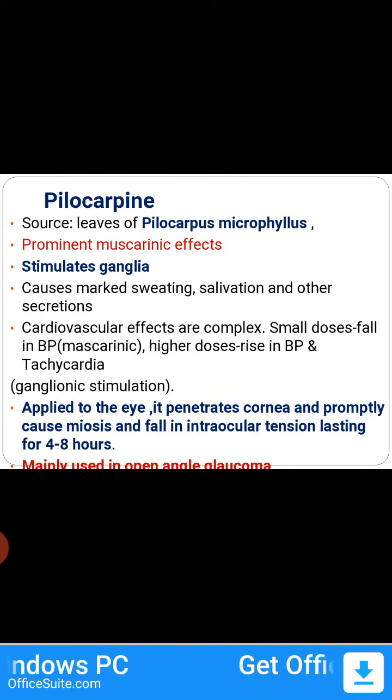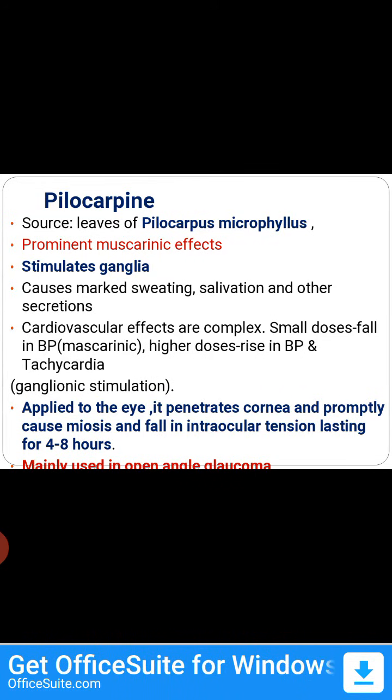Pilocarpine: maybe physiotherapy students may get one 5-mark question on this. The source is the leaves of Pilocarpus microphyllus. The plant name is Pilocarpus microphyllus. It has only a muscarinic effect. It stimulates ganglia, causes sweating, salivation, and increases other secretions. Cardiovascular effects are complex. In small doses it may cause a fall in BP, due to the muscarinic effect, and at higher doses it causes a rise in BP and tachycardia due to nicotinic or ganglionic stimulation.